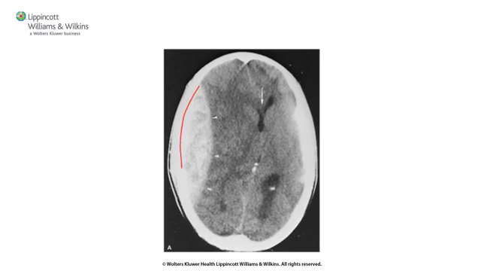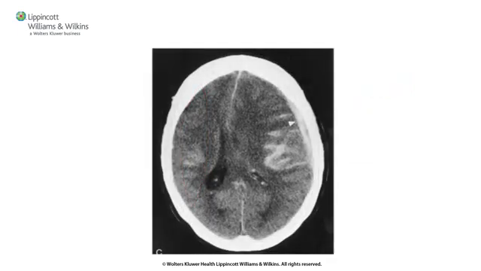This is a lens-shaped hematoma or an eye-shaped hematoma, and we said that's an epidural hematoma. And here's the next one. This is a crescent-shaped hematoma that's snaking along the edge of the skull, so that's a subdural hematoma.